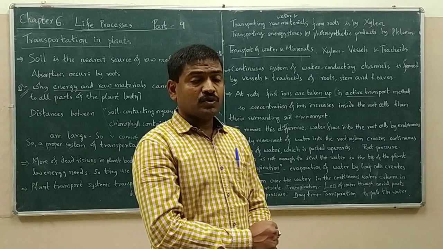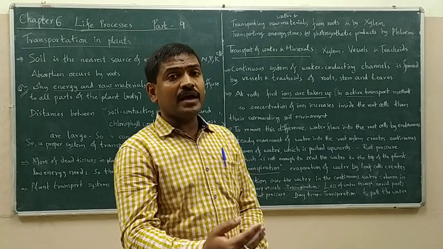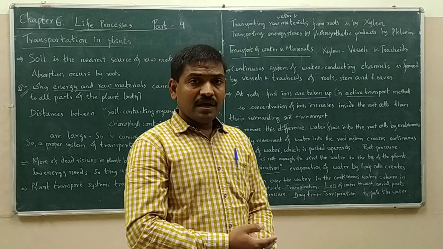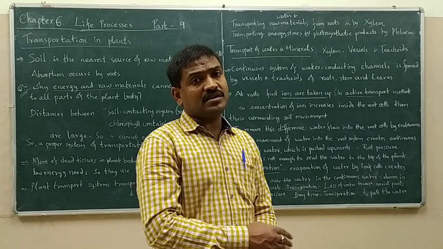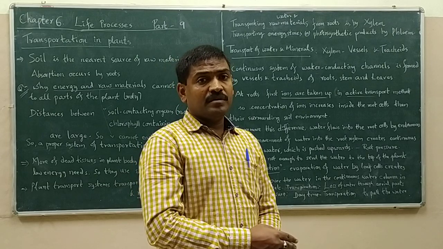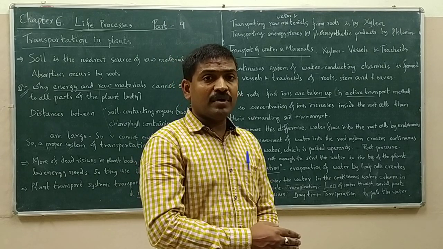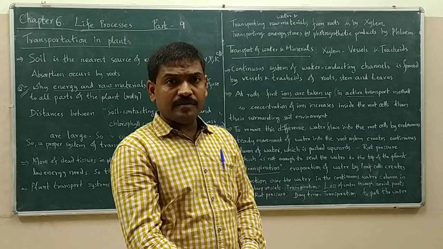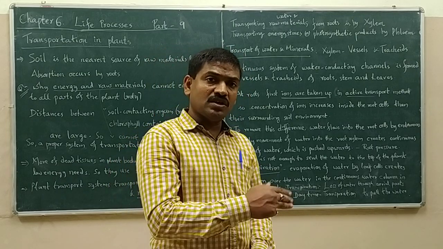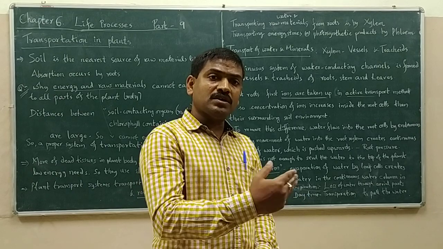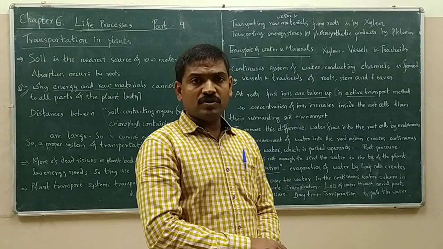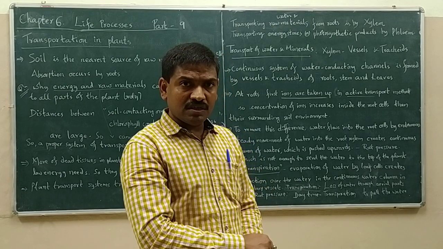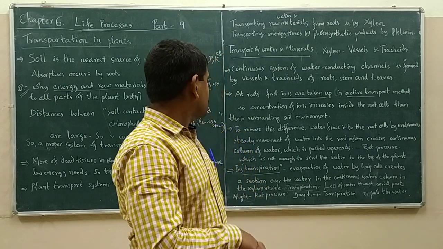The concentration difference of ions between the soil and the inside of the root cells creates hypertonic condition inside the root cells and hypotonic condition in the soil. So water gets endosmosized into the root cells.